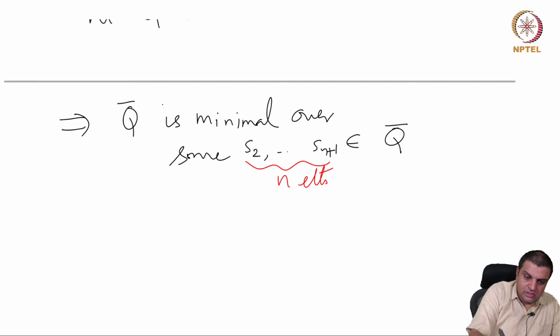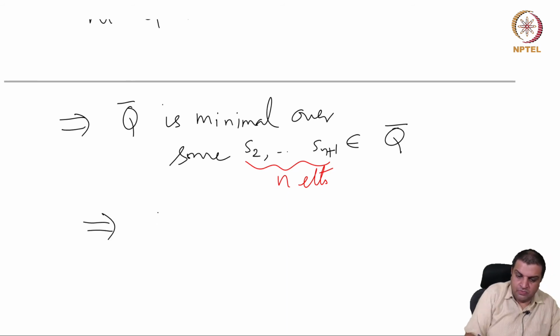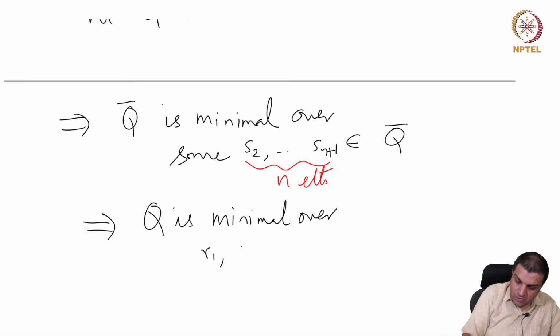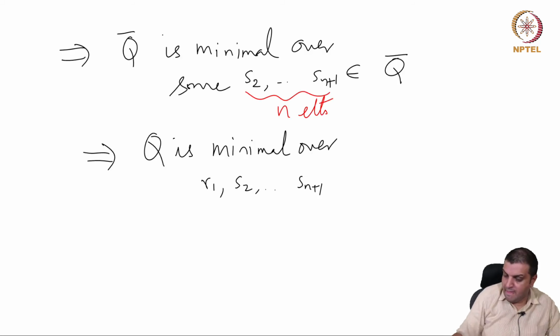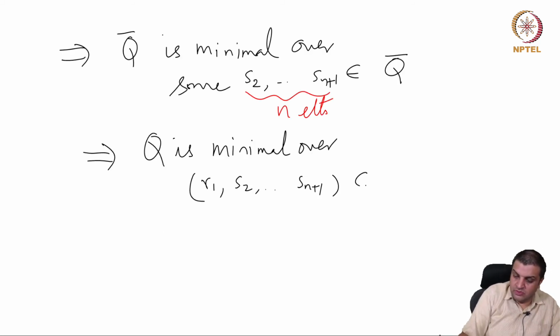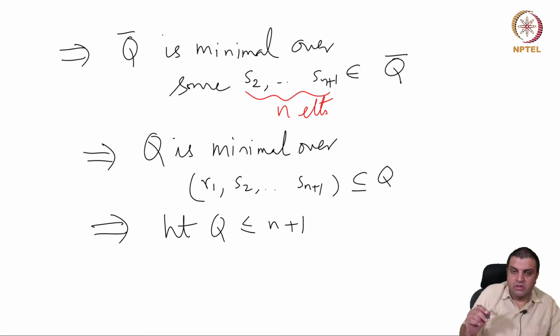So this now implies that Q is minimal over R1, S2 through Sn plus 1. This ideal is inside Q because R1 is in M. So when we kill that, we killed something inside Q. So this now implies that height of Q is less than or equal to n plus 1, which is what we wanted to prove.